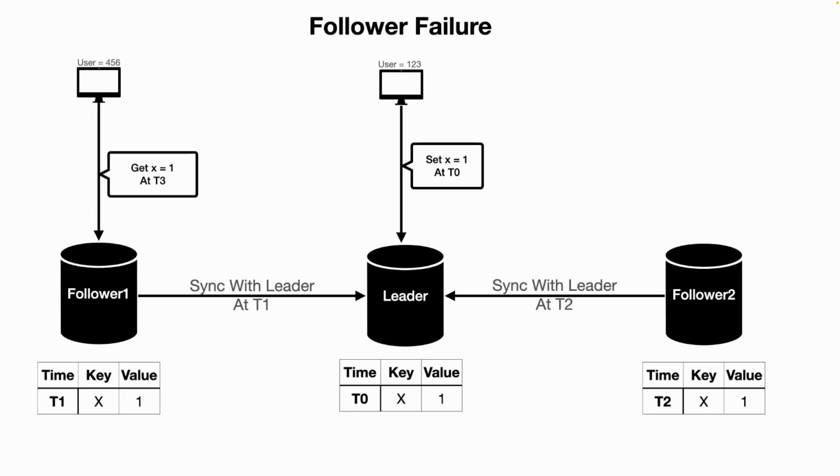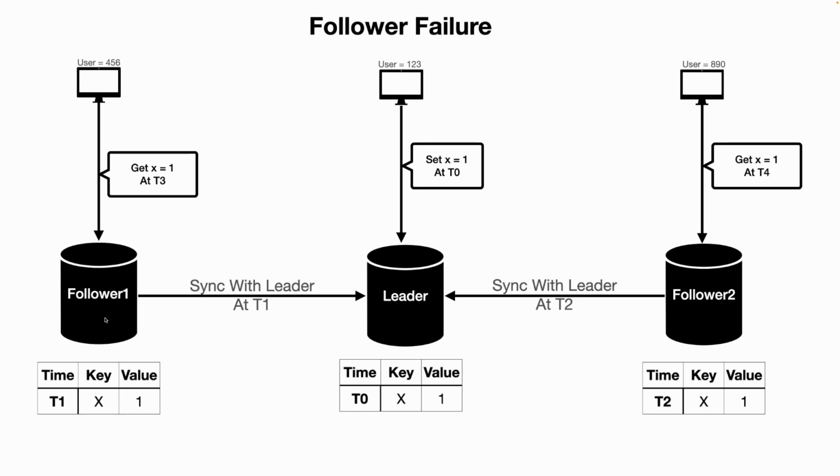Now there is one user 456 making a read request to follower 1 and wanting to get the value of x at t3. This follower already has the updated value of x and responds back with the same to this client. And the same thing, there is one other user connected to follower 2 trying to fetch the value of x, and successfully gets the value of x from follower 2.